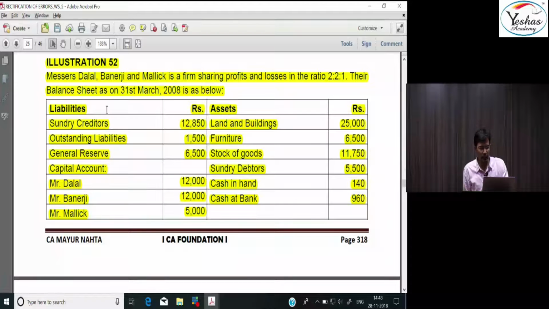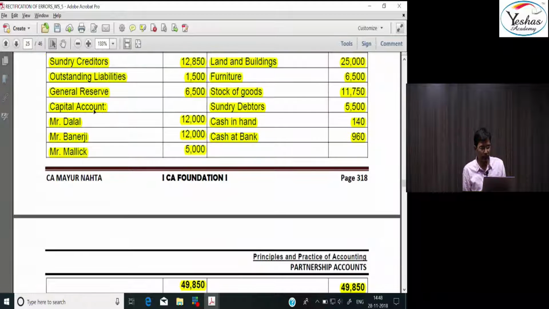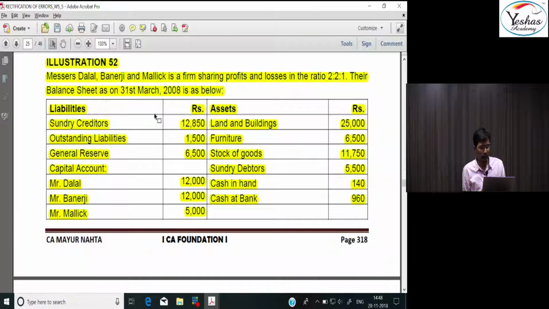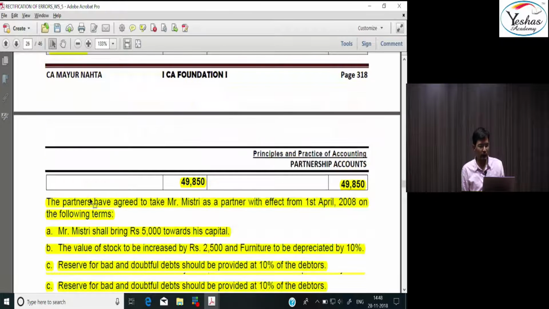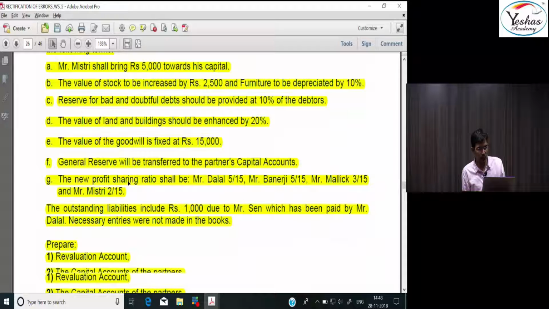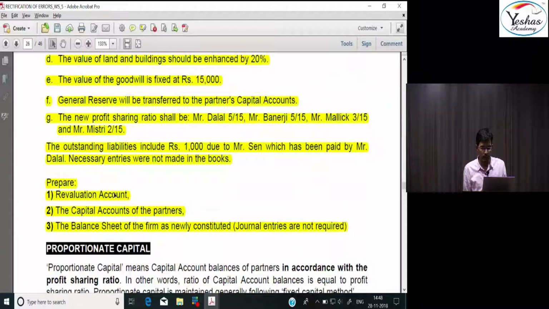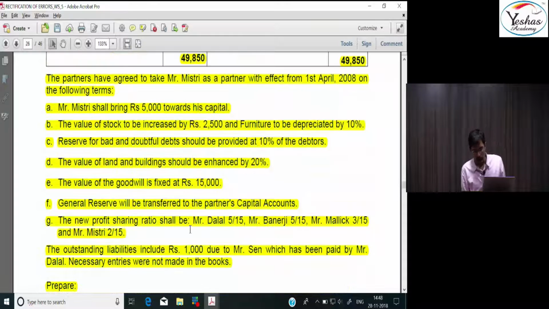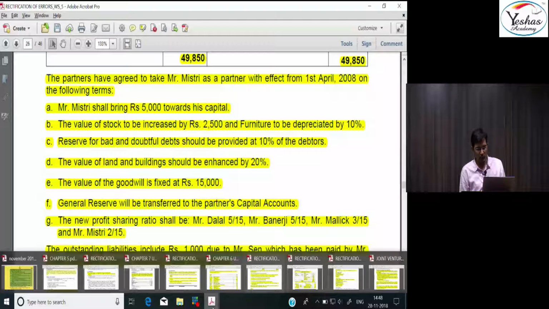It is the same, only the amounts are different. Outstanding liability, 3 partners are there. All the adjustments are also similar, and then they are asking us to prepare the revaluation account, capital account and balance sheet. So this entire 15-mark question was directly from our discussion done in the classroom from the Yeshas study material.